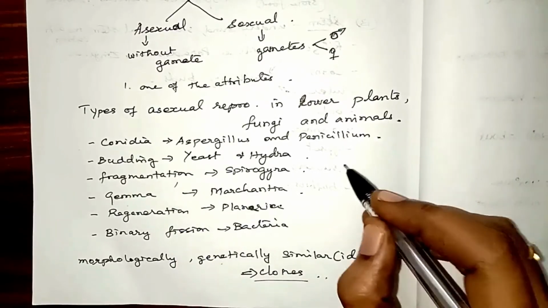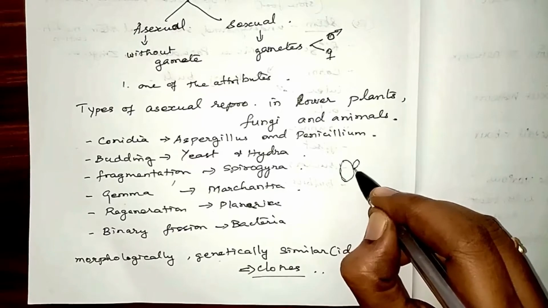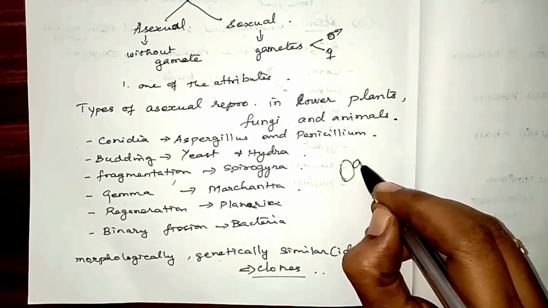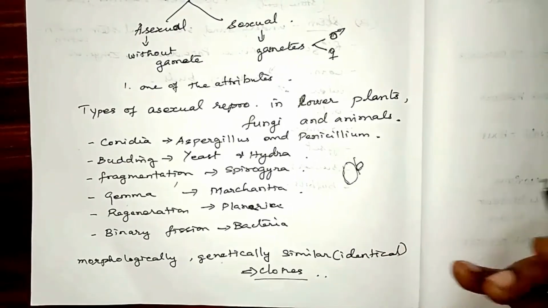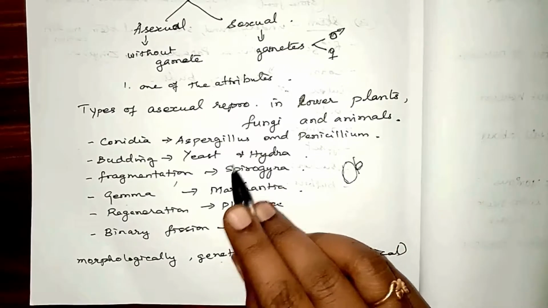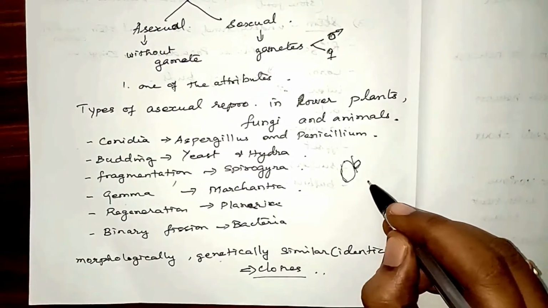Budding is seen in yeast. Yeast cells, you know, are oval shaped cells. They will form a small structure like a bud. At a certain stage this will get cut from the parent cell and become a separate individual. The same thing is also found in hydra. Then fragmentation, in Spirogyra.